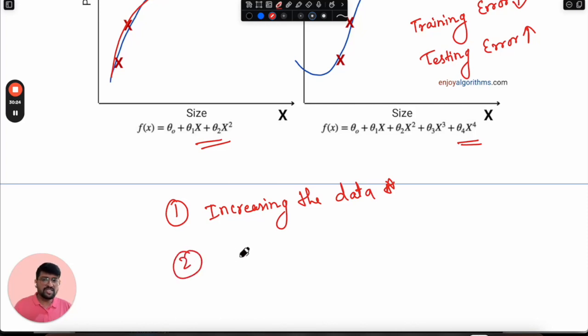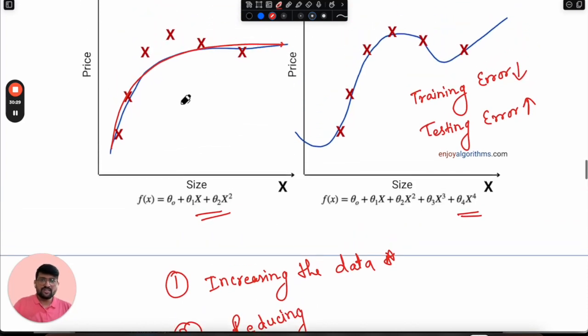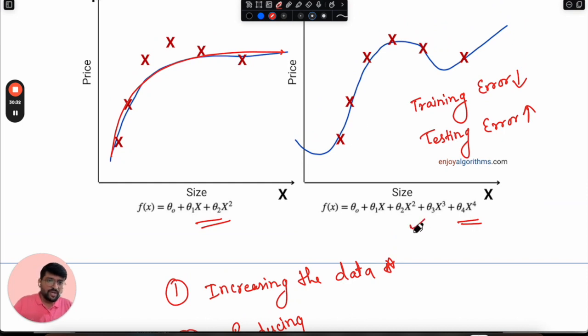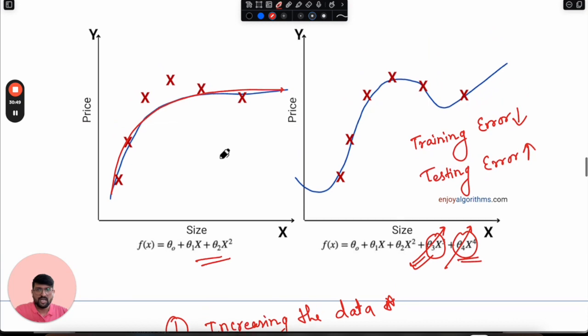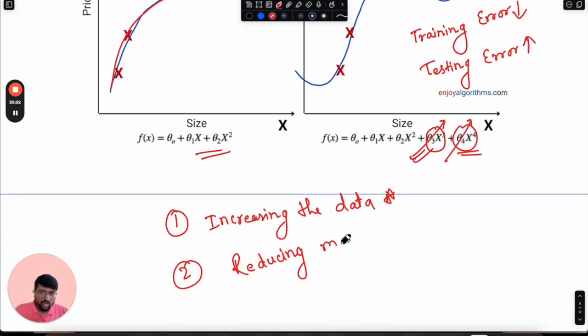The second approach is reducing model complexity. You can easily observe the same scenario here. Earlier, we were fitting a 4-degree polynomial. If we reduce the complexity by removing these two terms altogether, it will simplify our model, and that's how our model fitment will become much easier, and the overfitting issues will be solved. Reducing model complexity will be helpful.